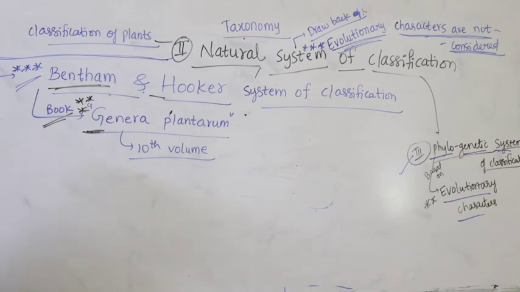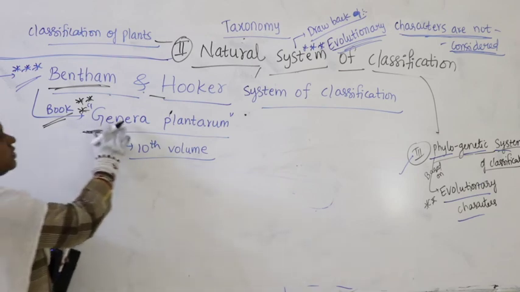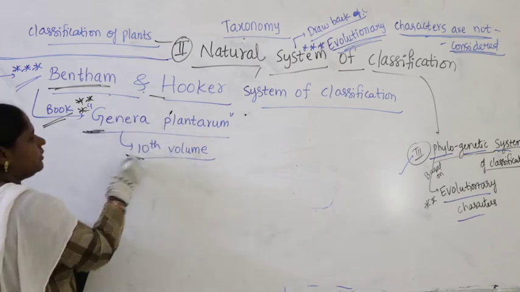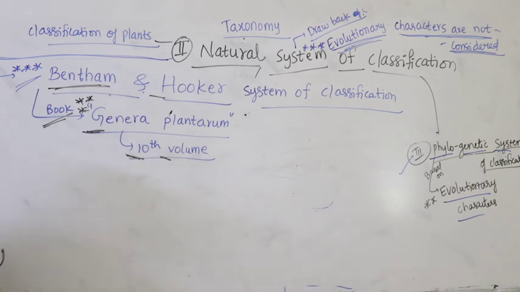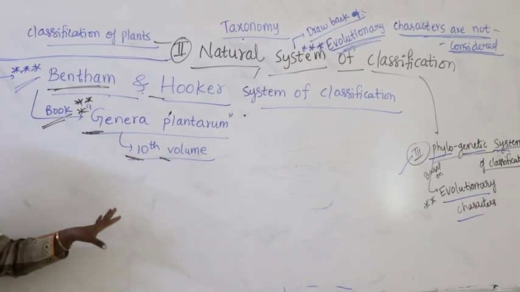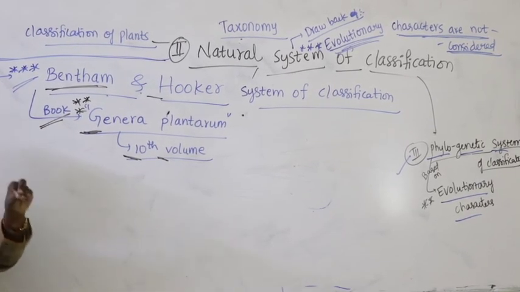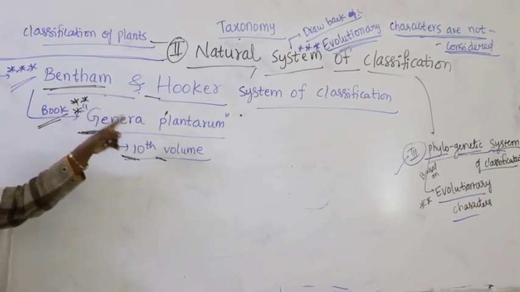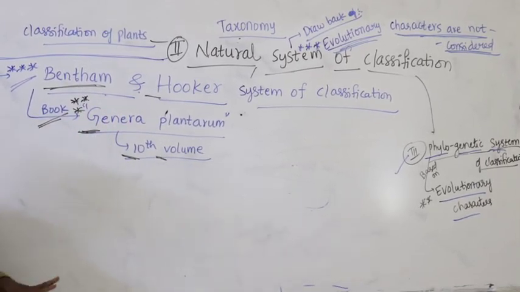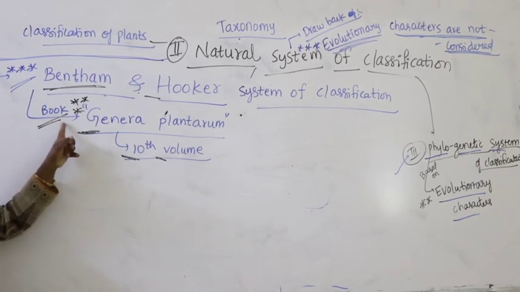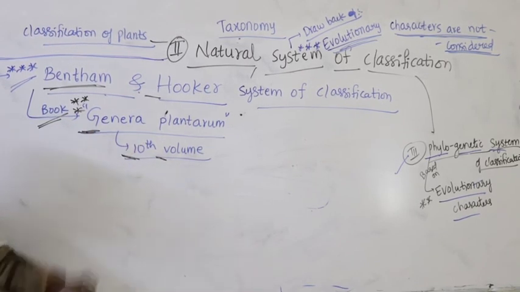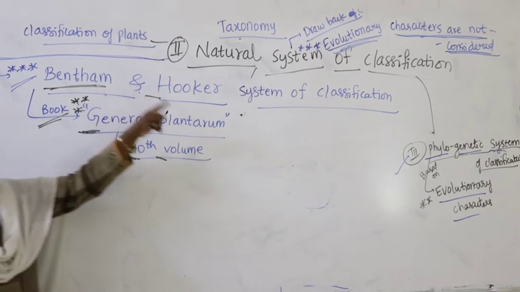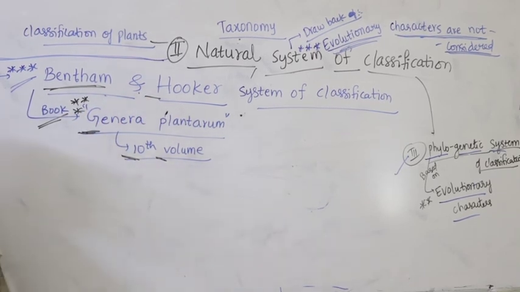Very important question: what is the name of the book? Genera Plantarum. In the 10th volume they mentioned natural system of classification. So I hope you got it. We have so many systems of classification, but the most important one is the Bentham and Hooker system, universally accepted, and we will discuss it in continuation. They wrote the book called Genera Plantarum, and in the 10th volume they mentioned natural system of classification.